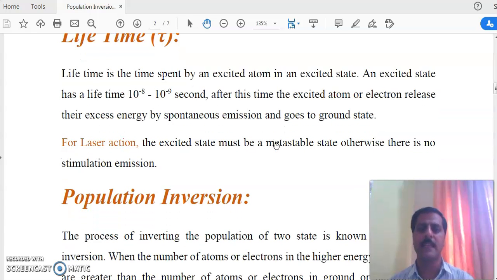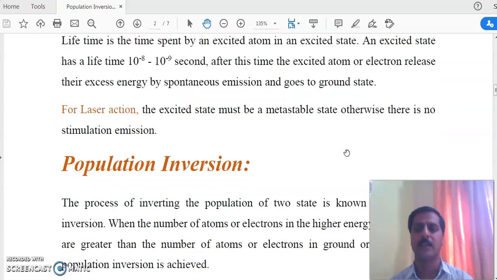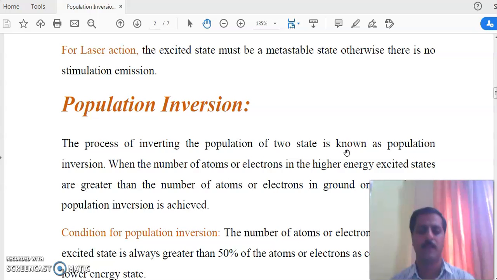For laser action, the excited state must have a metastable state, otherwise there is no stimulated emission. For stimulated emission we first create that trap, and these traps are created only once in thousands of the metals, liquids or gases we studied.